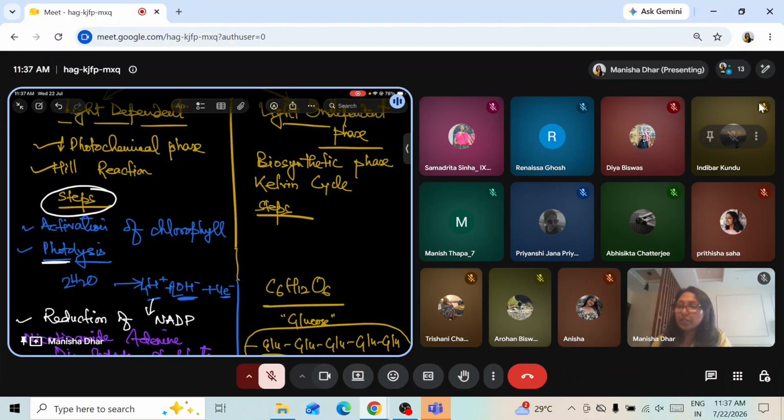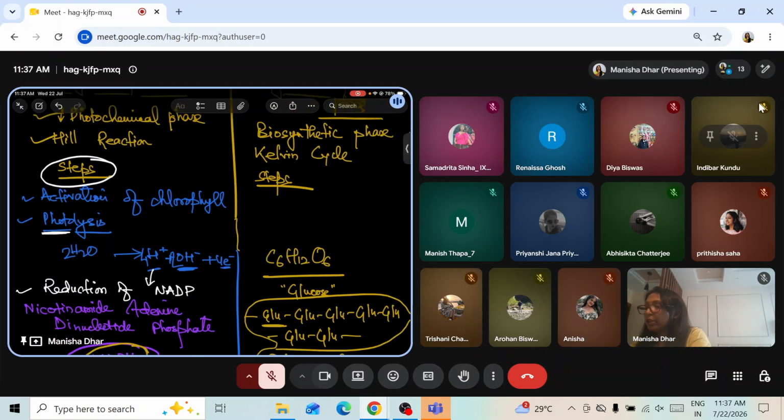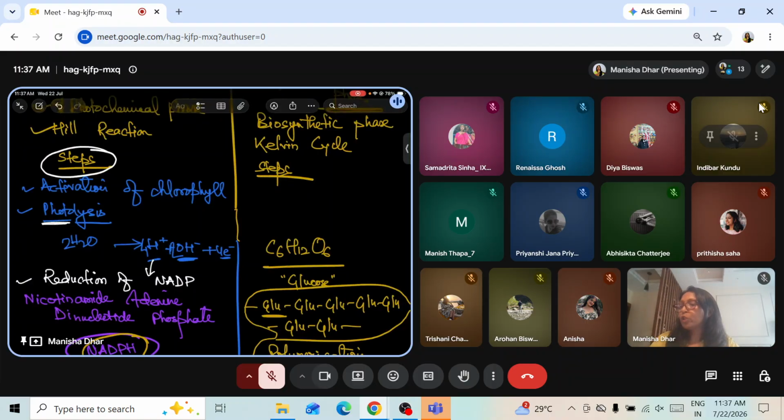Yes. Who can answer? As you can see here also, 2H2O, 4H plus, 2OH minus, and 4 electrons. Who can answer this definition? Please raise your hand. Fast, please. I think I have to ask you. Chalo, Manish, bolo. What is it? Definition of photolysis.